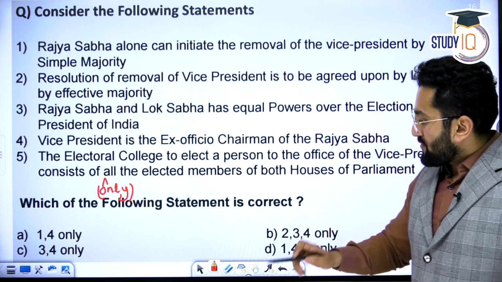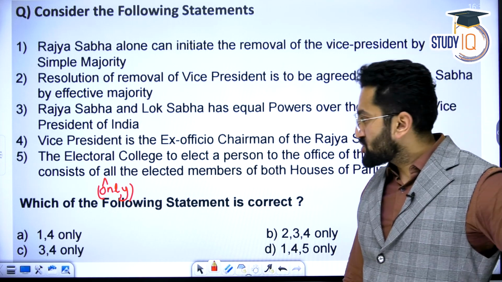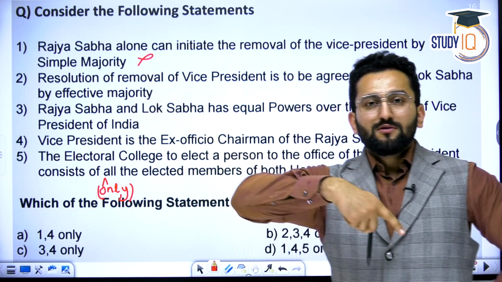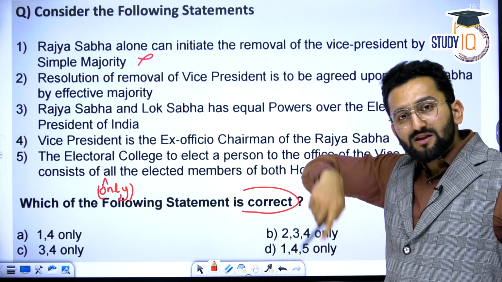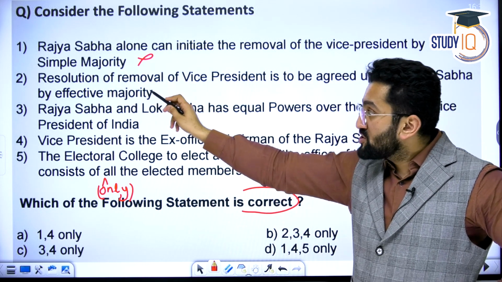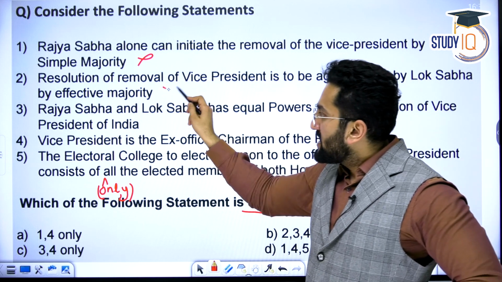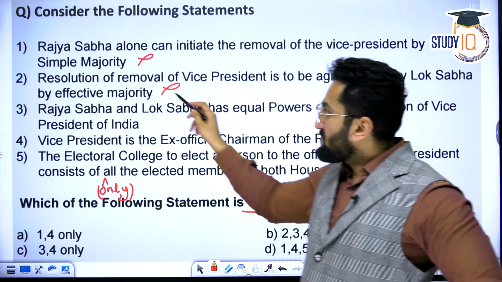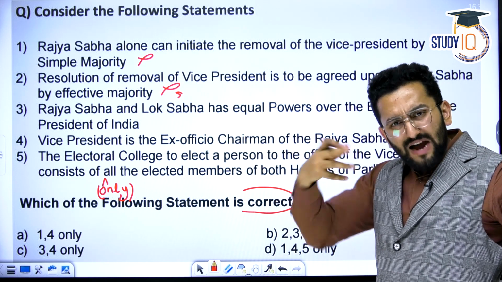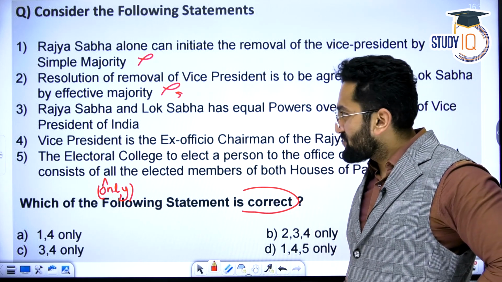Now, Rajya Sabha alone can initiate the removal of Vice President by simple majority. Tell me, is the statement true or false? This is false. I've just told you. It can be initiated in Rajya Sabha, but you need effective majority in Rajya Sabha. Resolution for removal of Vice President is to be agreed upon by the Lok Sabha by effective majority. Again, wrong. It needs to be approved by Lok Sabha, but by simple majority. Just told you. So, effective majority in Rajya Sabha and simple majority in Lok Sabha, because Vice President is the ex officio chairman of Rajya Sabha. So there you need effective majority to get him or her removed.